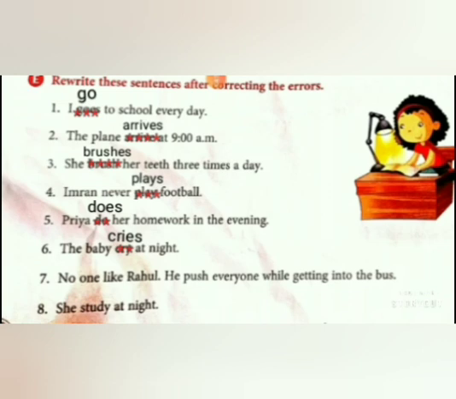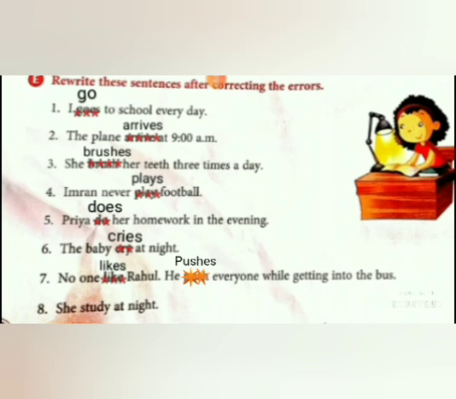Seventh one. No one like Rahul. He pushed everyone while getting into the bus. Which is a verb here, like and push. Okay, so we are going to add s as the verb is ending with e. So like to likes. No one likes Rahul. He is third person singular. Again, we have to make changes with the base form of verb. As the verb is ending with sh, you have to add es, push to pushes. Okay, he pushes everyone while getting into the bus.